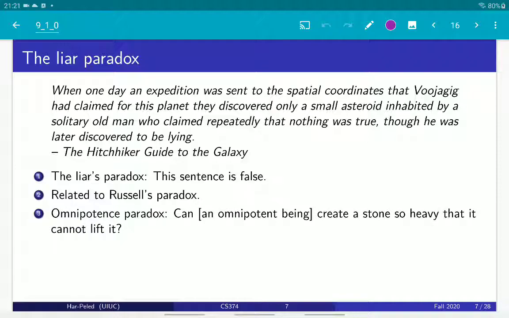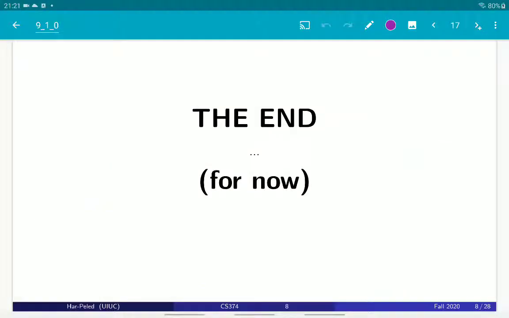And it's also remotely related to the omnipotence paradox, right? Can an omnipotent being build a stone so heavy that it cannot lift it, and so on. So this diagonalization argument is very old and very standard. And that's all I wanted to tell you now. In the next step, we will jump into the halting theorem.